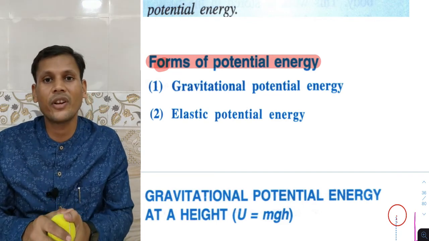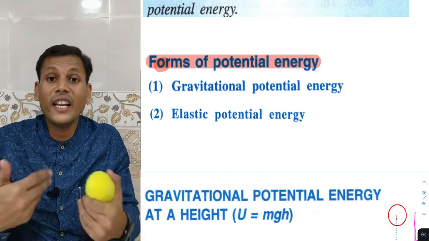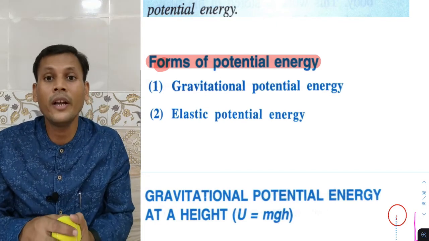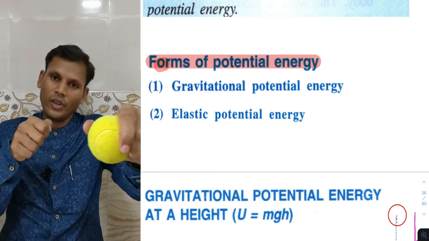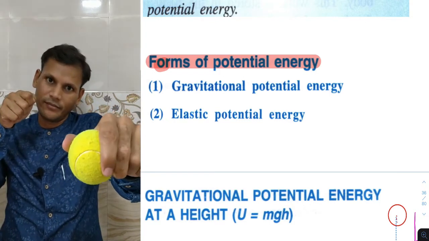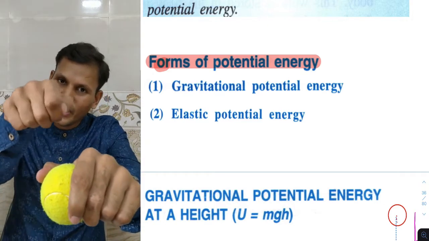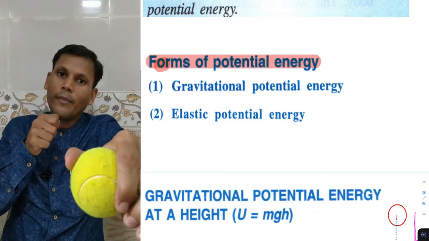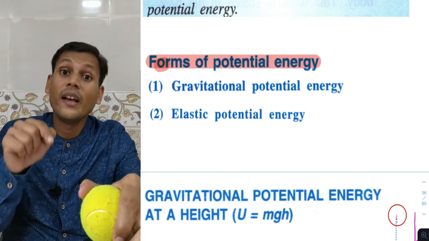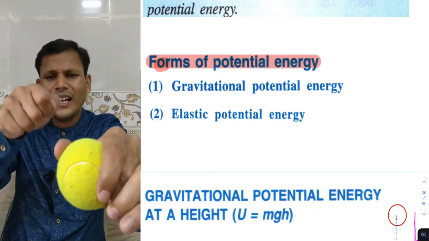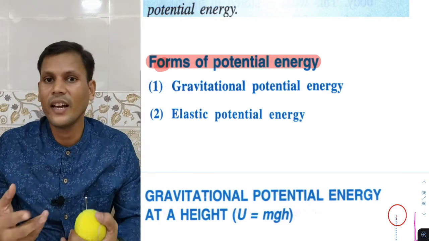Elastic potential energy: potential energy due to an elastic body. Simply, say there is a catapult and we are going to pull it. As we pull it, what happens? In the rubber string there will be potential energy stored. Which kind of potential energy will it be? Elastic potential energy. And as we leave it, that elastic potential energy is converted to kinetic energy.